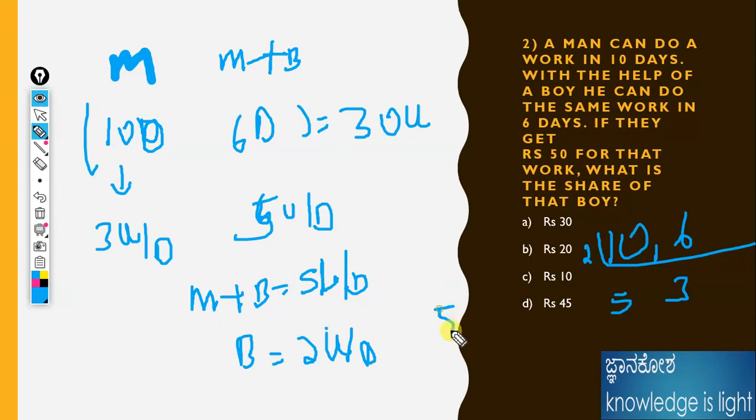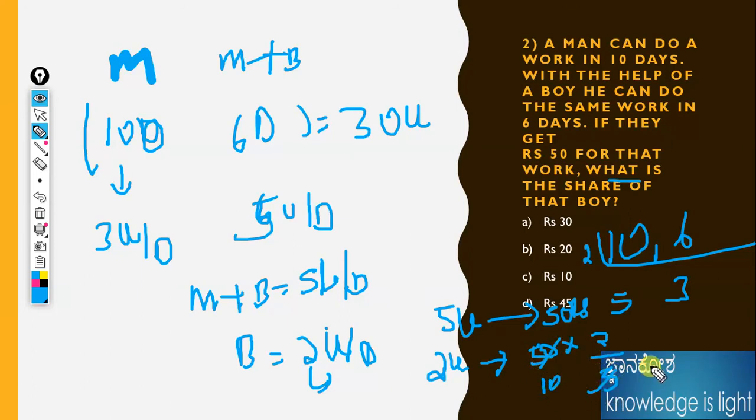The question is now asking what is the share of the boy. For the boy we already got 2 units, which means there should be a smaller value. That means keep 50 the same, and the boy's share is 2 divided by 5 of 50, which is 20 rupees. From that 50 rupees, the boy will get 20 rupees. That means the man will get 30 rupees. The answer is: the boy will get 20 rupees for that work.